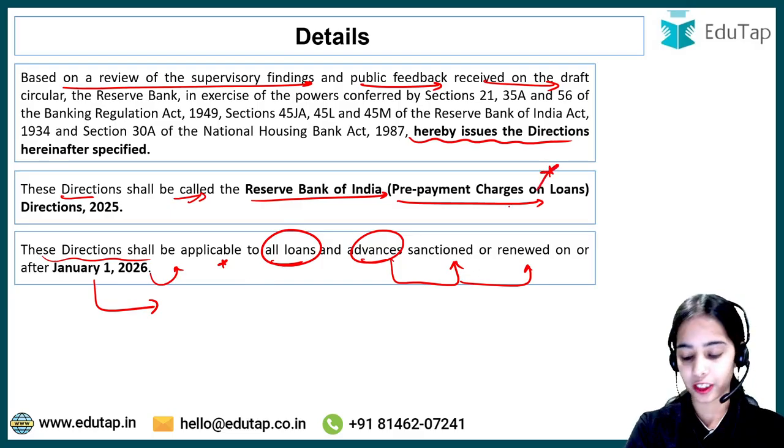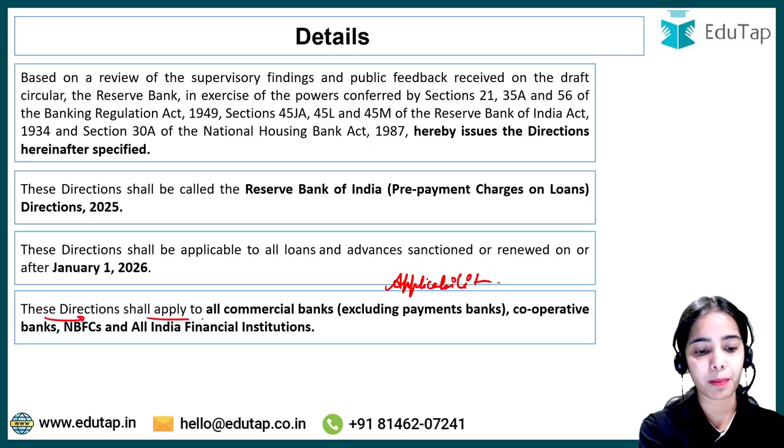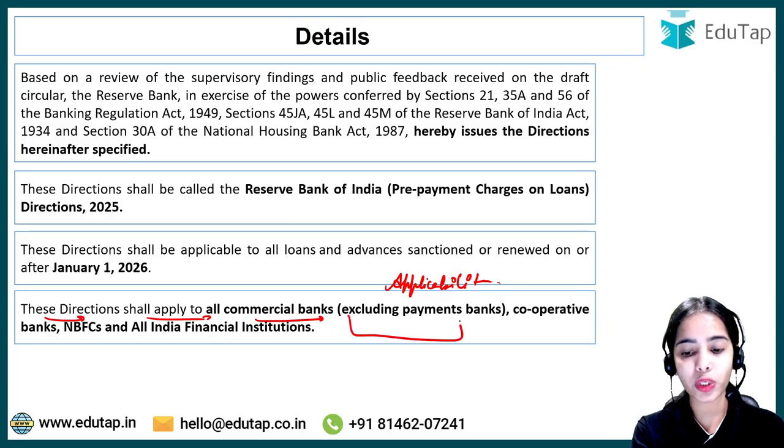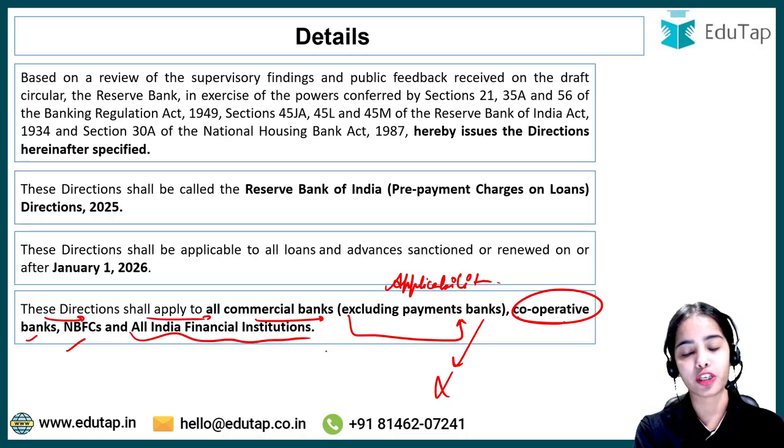Now let's understand the applicability of the directions. These directions shall apply to all commercial banks excluding the payment banks, because payment banks do not provide loans or advances, and including cooperative banks, NBFCs and all India financial institutions.